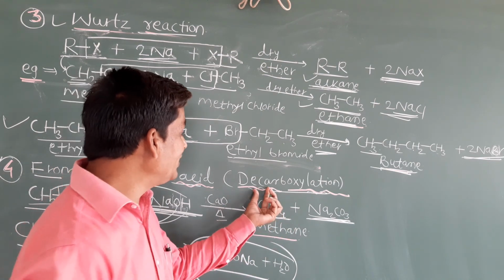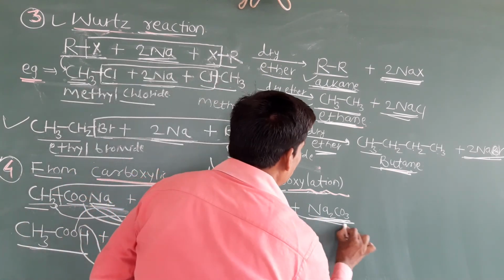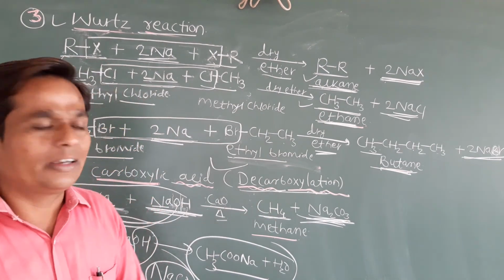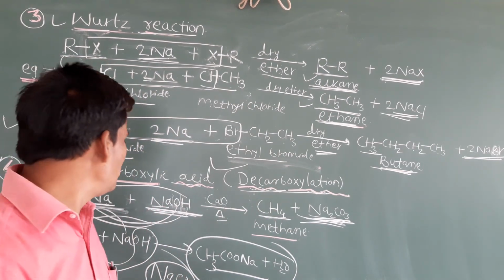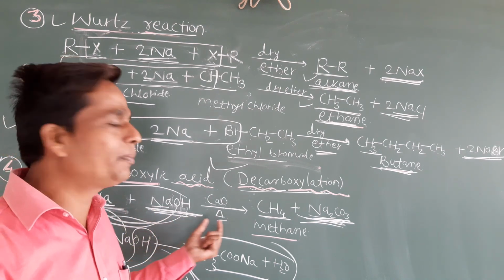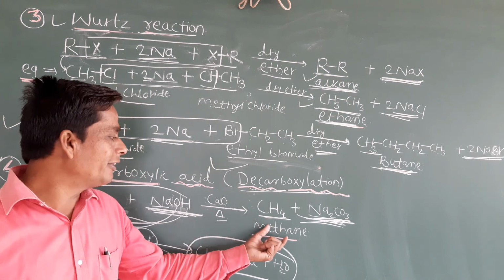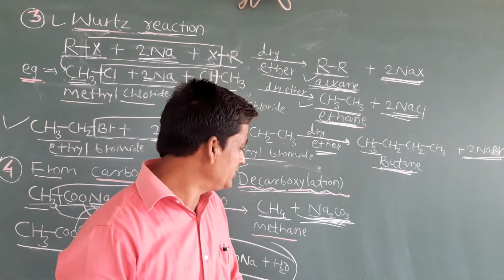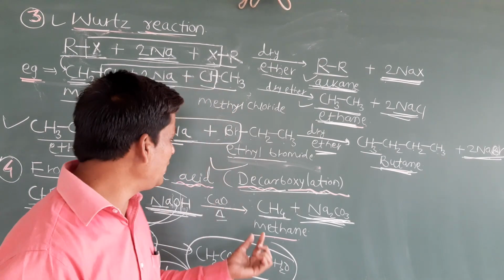So that's why we can say here decarboxylation reaction. So here carbonate group is removed, that's why we can say is what? Decarboxylation reaction. All of you understand, students? Very simple. Just once again I explain. Sodium acetate reacts with sodium hydroxide in presence of calcium oxide. It forms the methane, and byproduct is what? Sodium carbonate. Okay, this is also very important method to prepare methane.